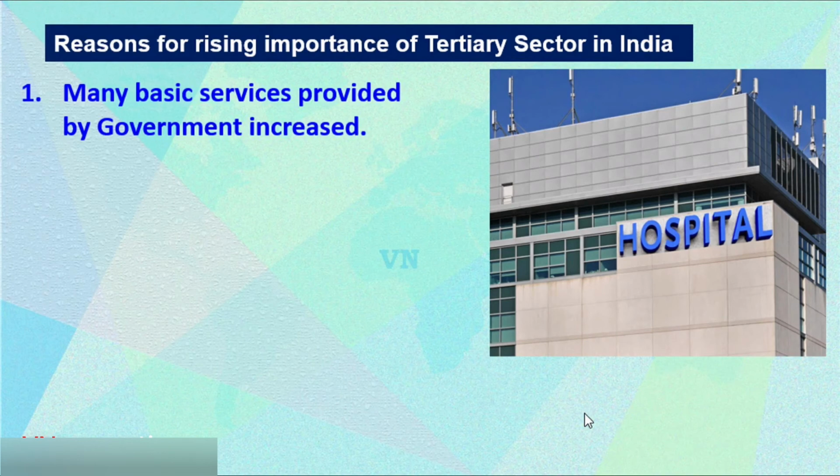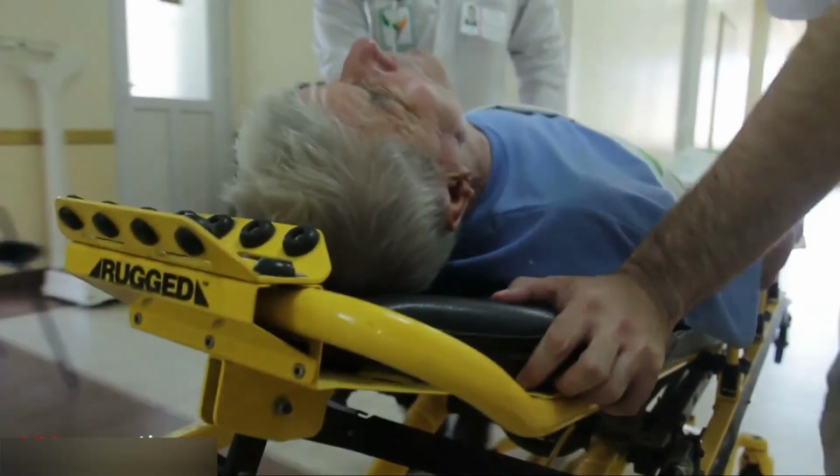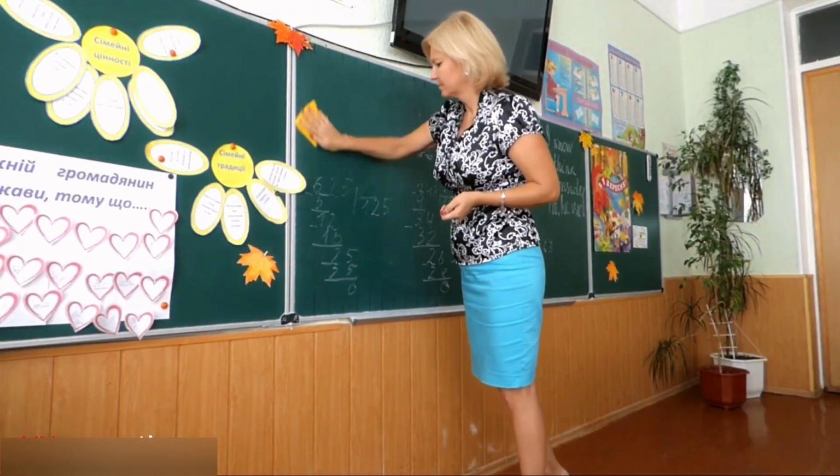The reasons for the increase in the tertiary sector are that many basic services produced by the government increased.